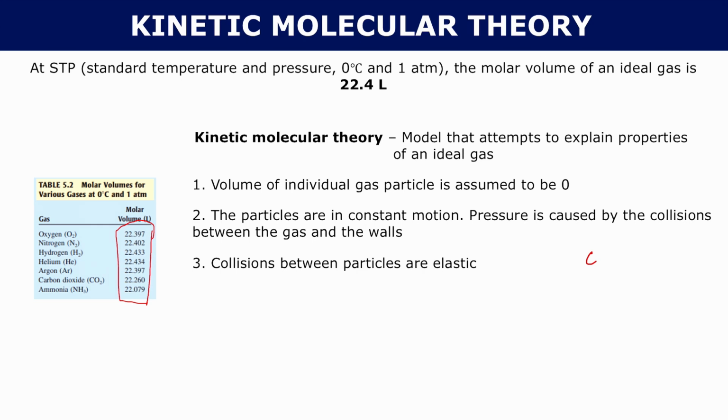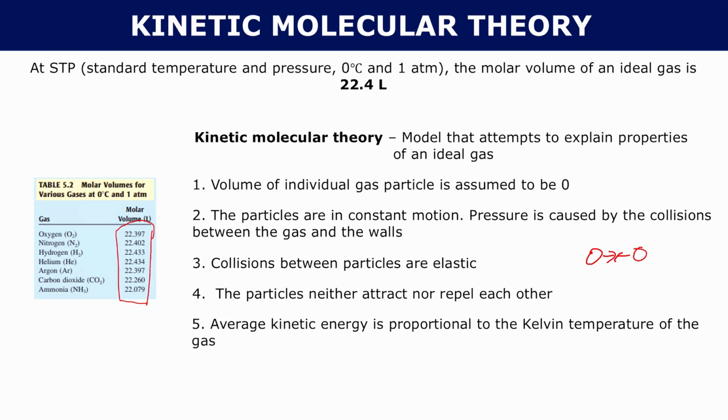4, the particles neither attract nor repel each other. What this means is that we don't have any intermolecular forces. If you look at a real gas, of course you would have intermolecular forces, but under kinetic molecular theory, we assume no intermolecular forces to make talking about ideal gases a lot easier. 5, average kinetic energy is proportional to the Kelvin temperature of the gas.